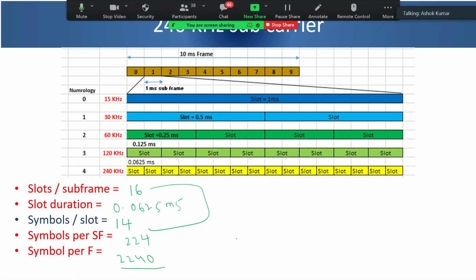But please remember, 240 kilohertz subcarrier spacing is not used for data as of now, up to Release 16. Only the synchronization signal uses 240. Up to 120 kilohertz, it is defined that data can use this numerology in subcarrier spacing.